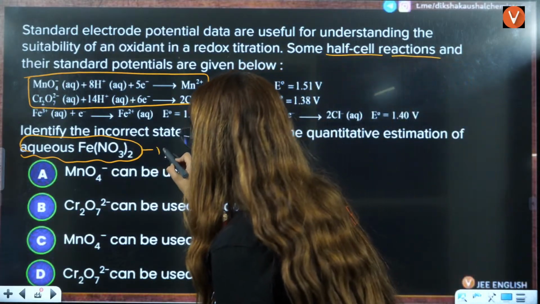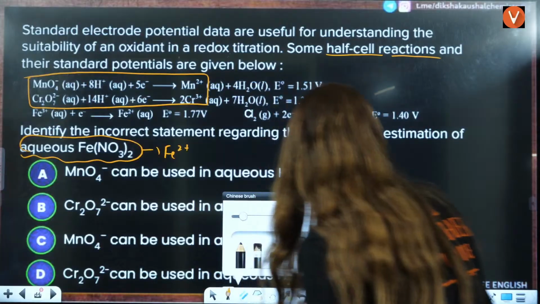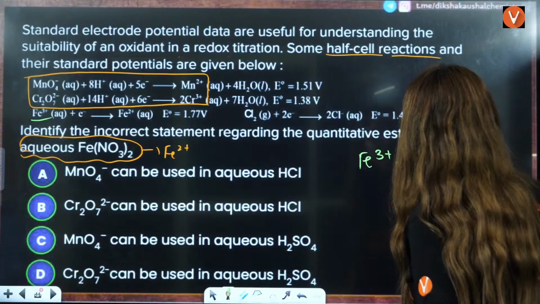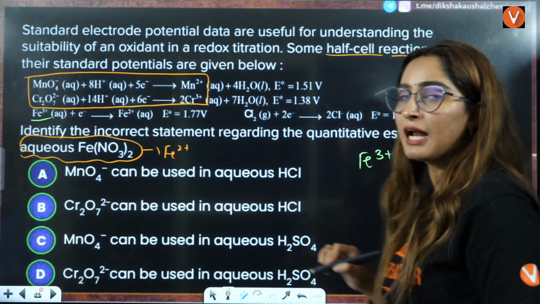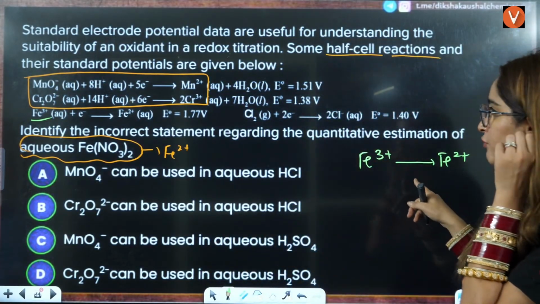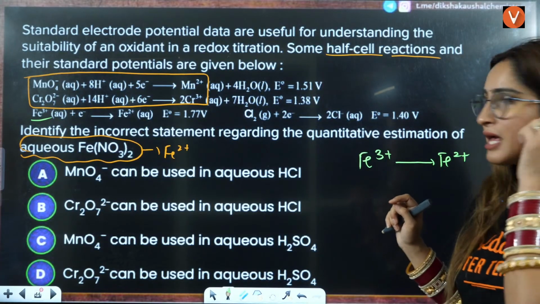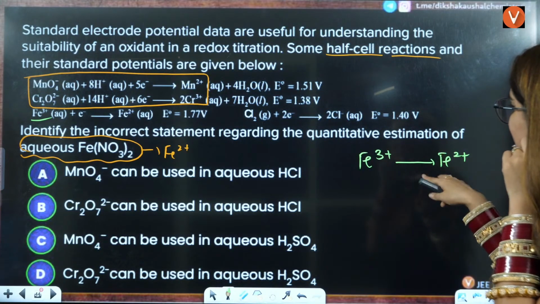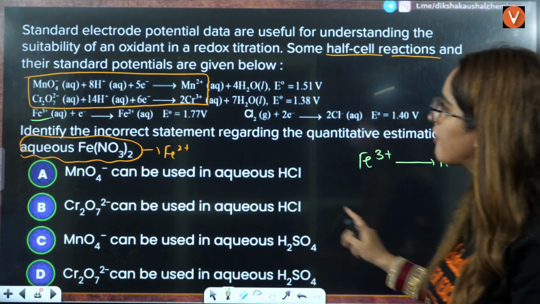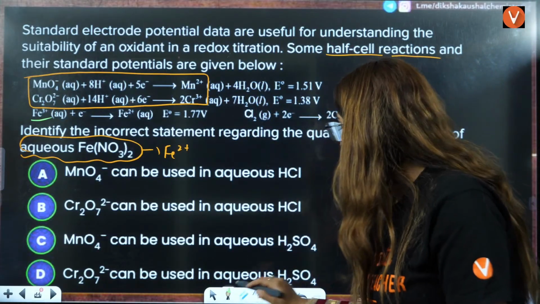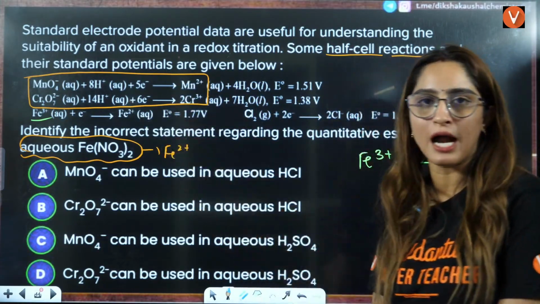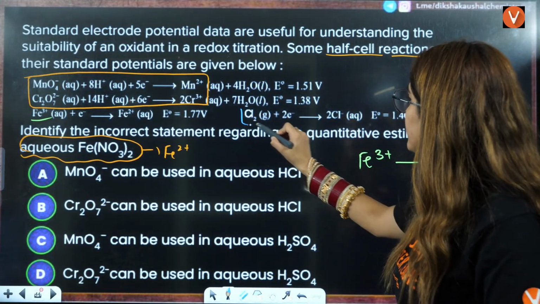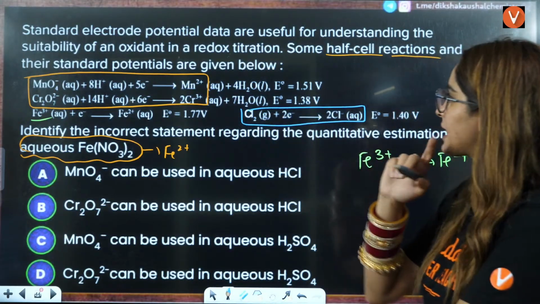See, here it is Fe2 positive. That means here it is Fe3 positive. That means you have to convert Fe3 positive to Fe2 positive, right? Quantitative estimation of this. So to oxidize this thing here, you need to have one oxidant here. So the oxidant can be KMnO4 and K2Cr2O7, right? And in that solution, you also have acid, that is Cl negative, right?